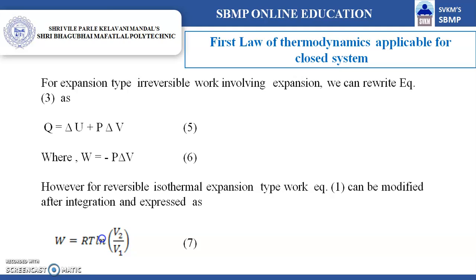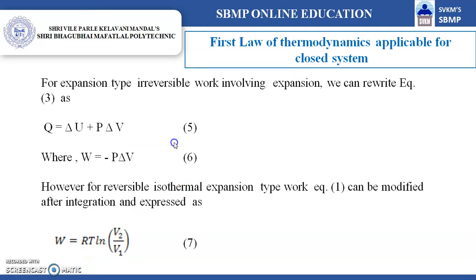Basically, the work which is occurring may be of two types, expansion and non-expansion. In expansion, we have irreversible spontaneous expansion and isothermal reversible expansion.